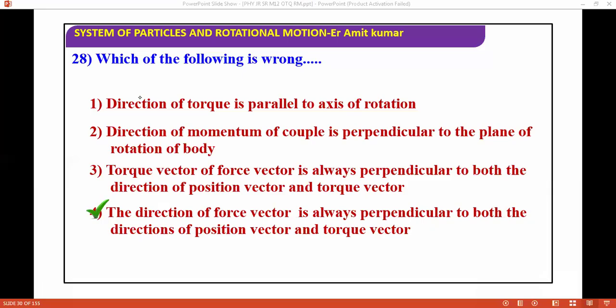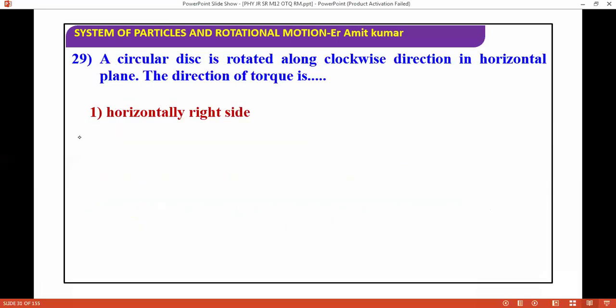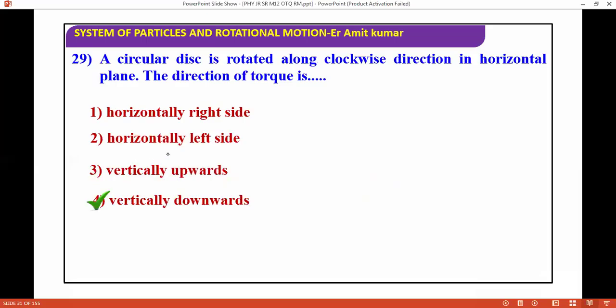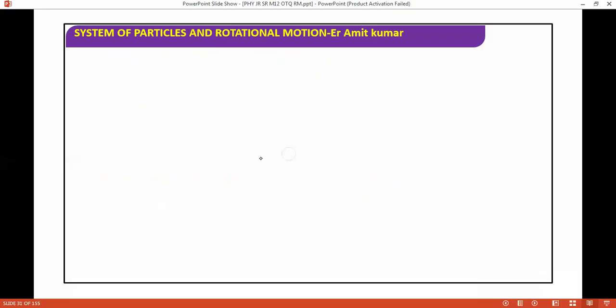So next question, I'm moving ahead. A disk is rotated along a circular path in the clockwise direction, and the direction of torque is asked. It's obviously vertically downwards when rotating clockwise. Apply the right hand rule and check with your thumb; it will point vertically downwards. Next, we are moving ahead.